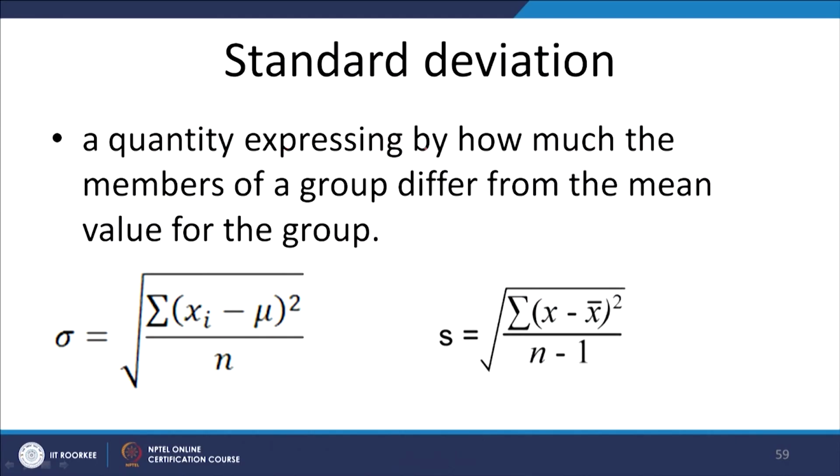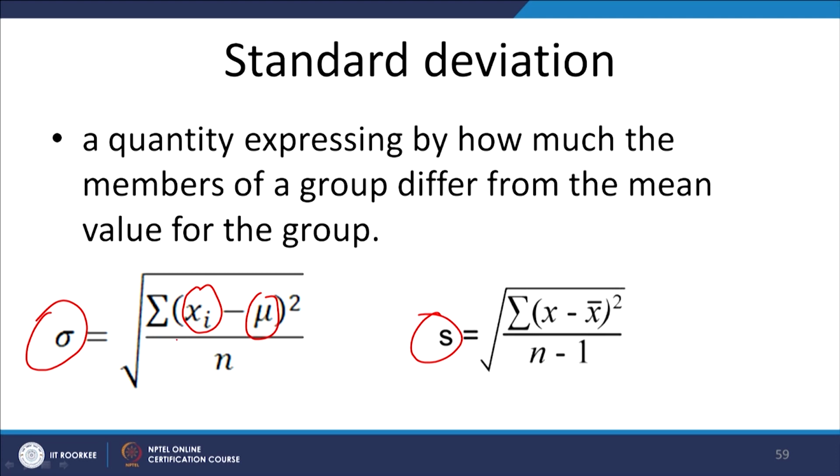Similarly, standard deviation is another important measure that you need to understand. It is a quantity expressing by how much the members of a group differ from the mean value for the group. Now, this is population standard deviation, this is sample standard deviation. In population standard deviation, we take the observed value minus the population mean, to see how much the values in the data set move away from the population mean.